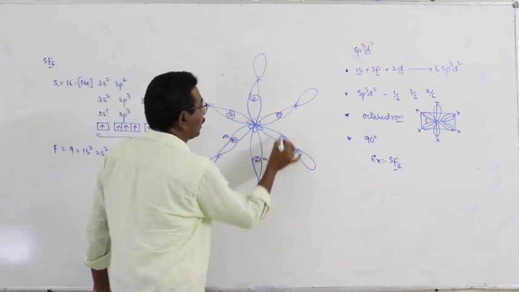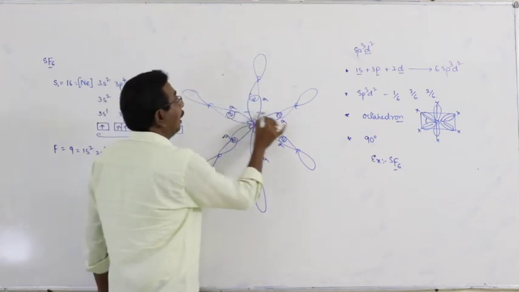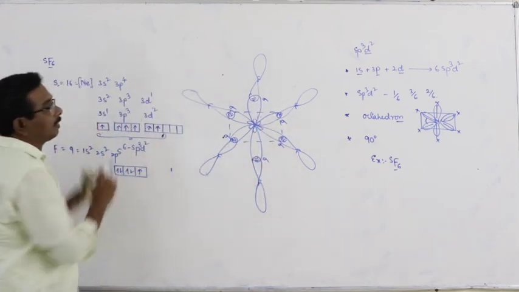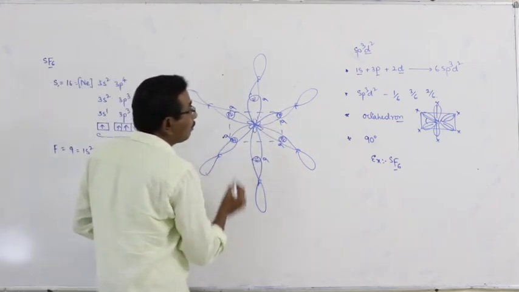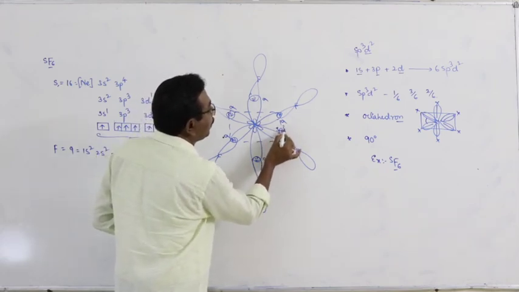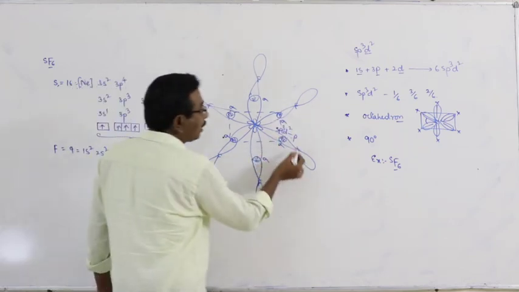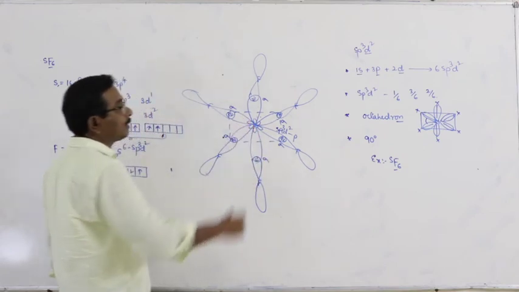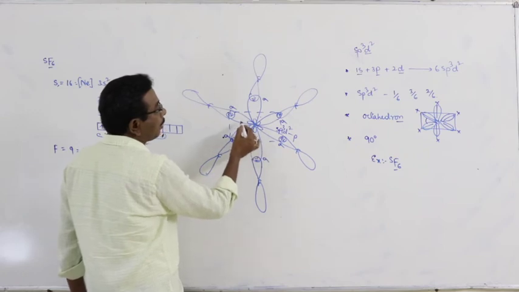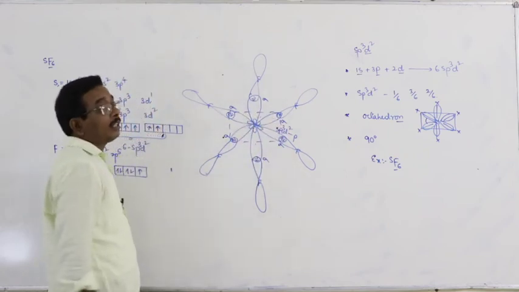Sigma, sigma, sigma, sigma, sigma, sigma. And here the 6 sp3d2 hybrid orbitals with unpaired electrons overlap with the p orbitals of fluorine atoms. This is the sp3d2 p type overlapping of the p orbitals of fluorine atoms, resulting in the formation of 6 sigma bonds. Here all the 6 sp3d2 hybrid orbitals orient along the 6 corners of an octahedron.